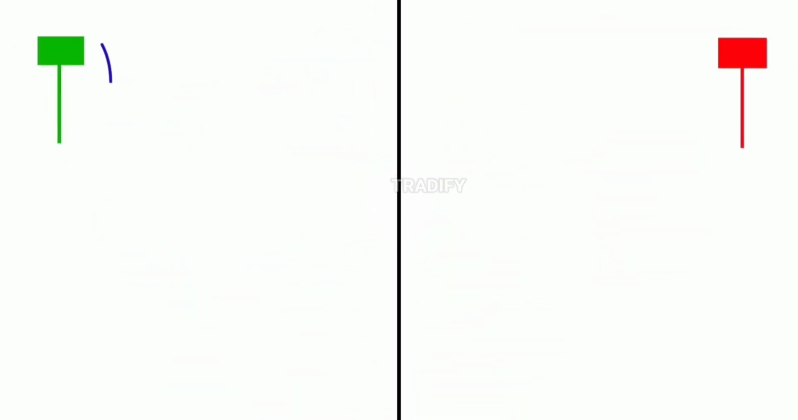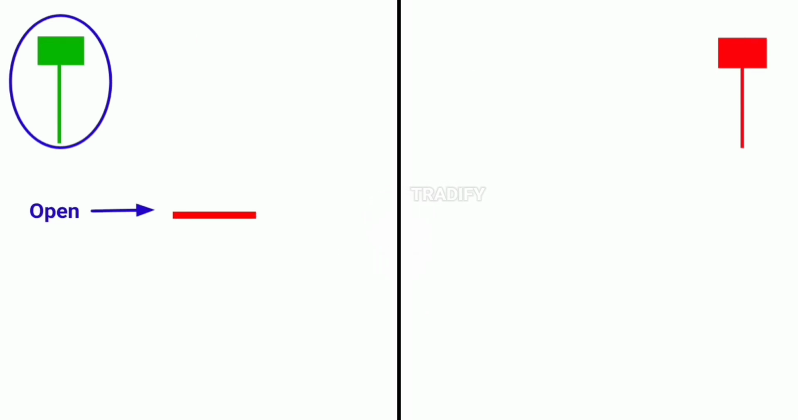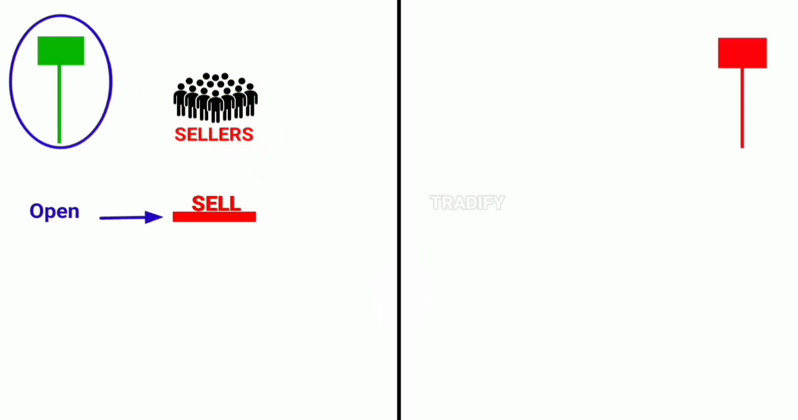When this green candle starts forming on the chart, the price opens from a certain point. As soon as the price opens, many sellers start selling. When a lot of sellers begin to sell, the supply in the market increases, due to which the price starts moving to the downside. As the price moves down and reaches a certain point, the sellers lose interest in selling at lower prices, and the buyers start showing strong interest in buying at those lower prices. Many buyers begin buying there, which increases the demand in the market, and the price starts moving upward.